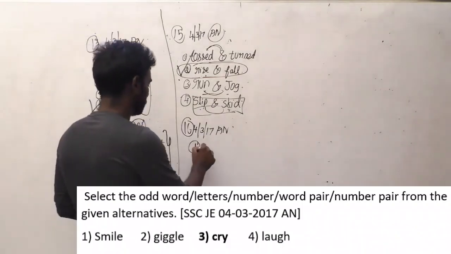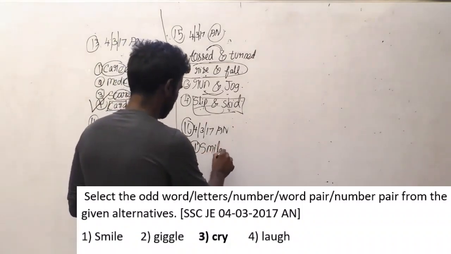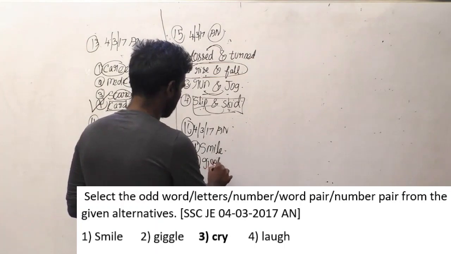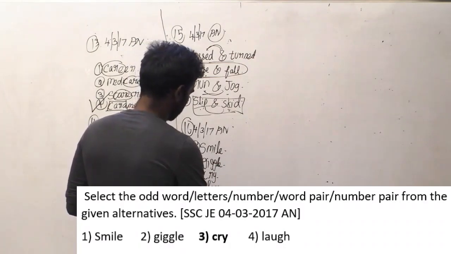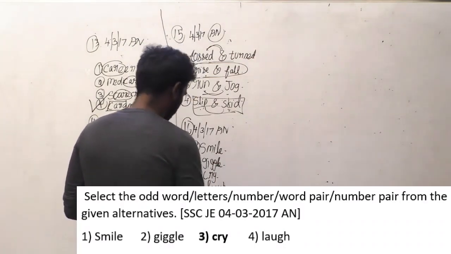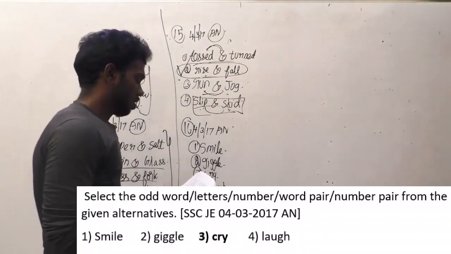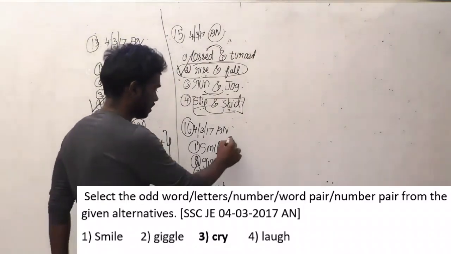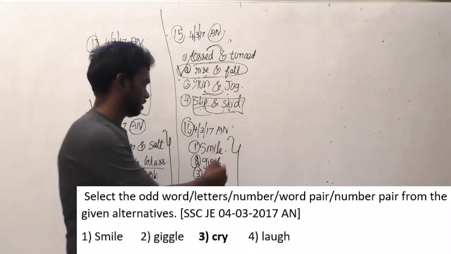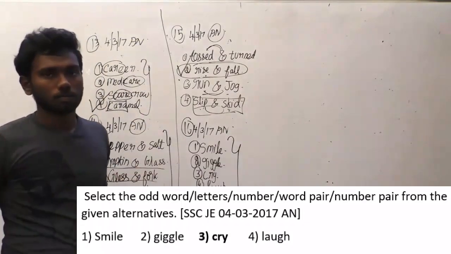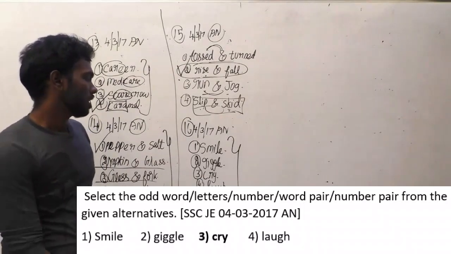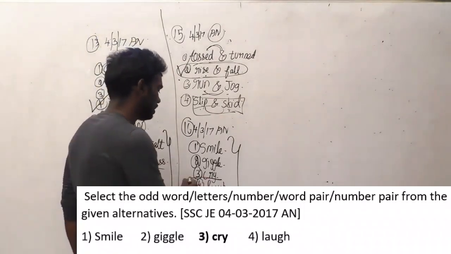Okay, let me read the options here. Option 1 is smile. Option 2, giggle. Option 3, cry. Option 4, laugh. Let us see here, which is the odd one? And obviously most of you can find it easily that cry is the odd one.